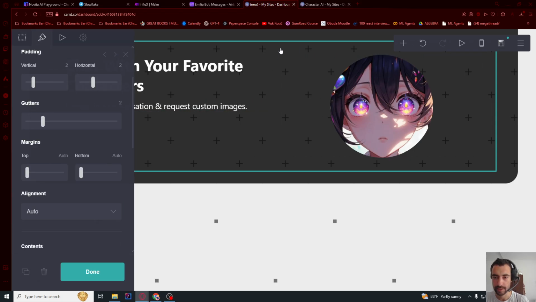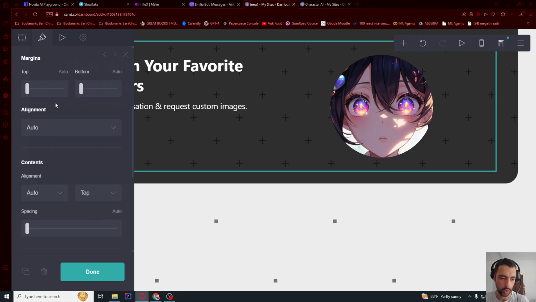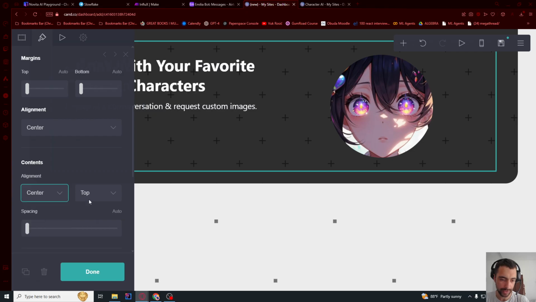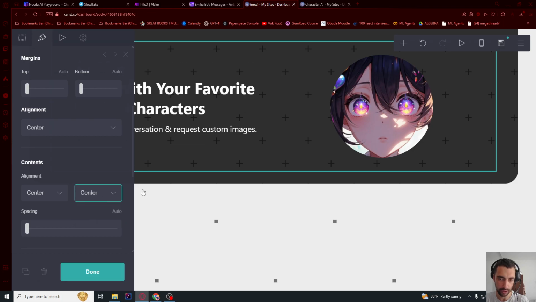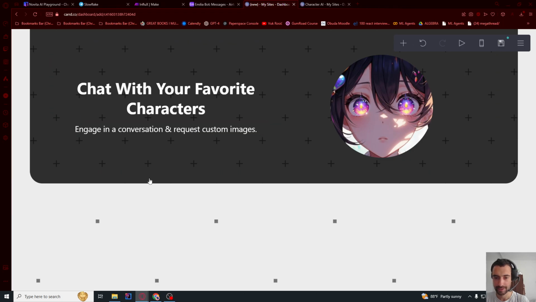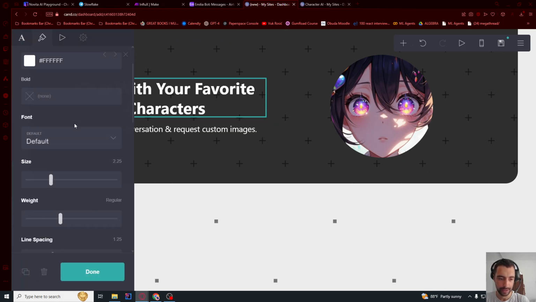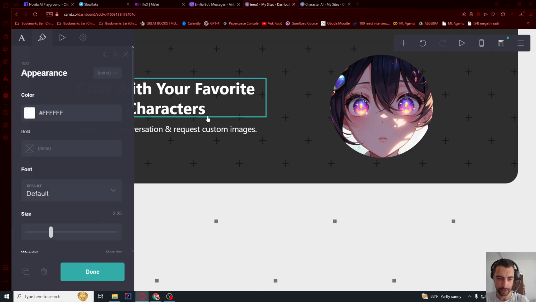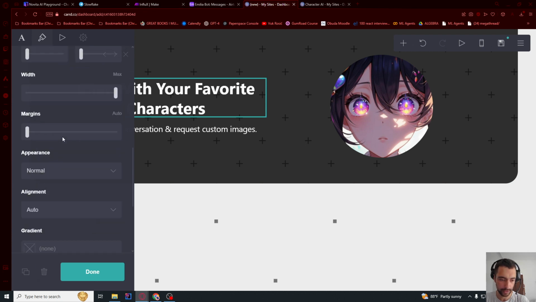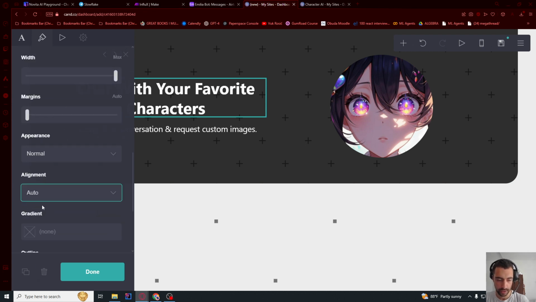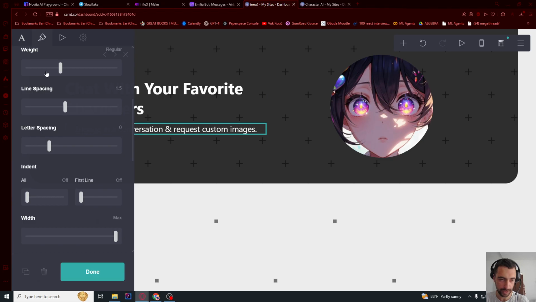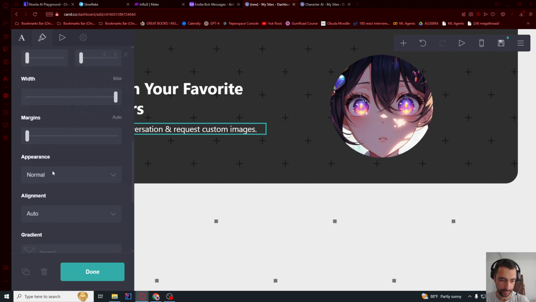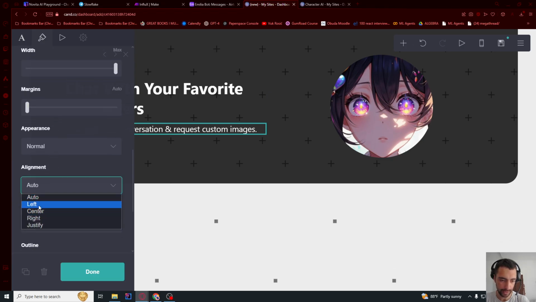So click on this container and go down here where it says alignment center, and then content center, and then this from top also center. Now everything is centered like that, but I think this should be to the left, not centered. So I'll go here to alignment and say left, and then I'm gonna do the same for this one. Let's scroll down, make sure I click this, and alignment left.